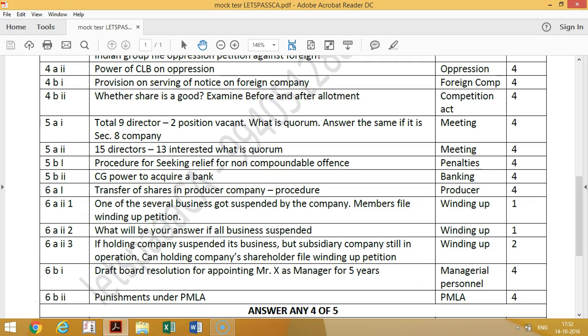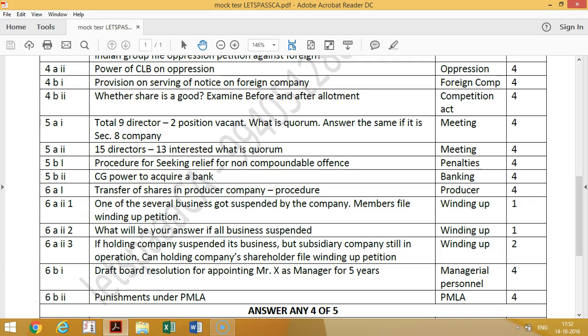So 7 into 1/3 or 2, whichever is higher, you should write. Then what is your answer if it's a Section 8 company? If it's a Section 8 company, then it's 25% of the total. That is 9 minus 2 is equal to 7. 7 into 25% of total, or 8, whichever is less, subject to 2. So obviously it will come 2.